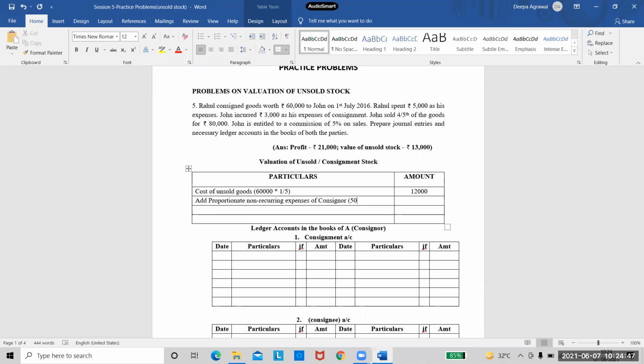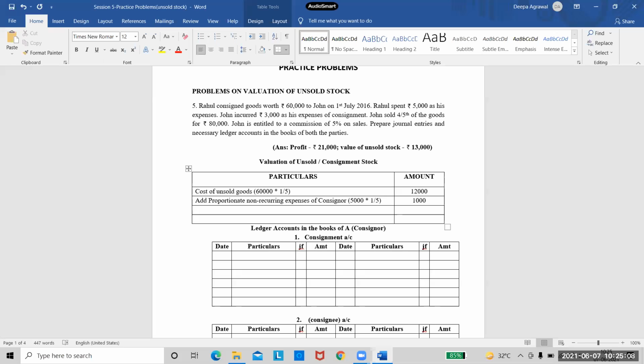So see how much are consignor's expenses? It is 5,000. So how should I calculate the proportionate part now? Can anyone tell me? Multiply by 1/5. Yes, I can simply multiply it with 1/5. So 5,000 into 1/5 will give me 1,000. Now that's it.